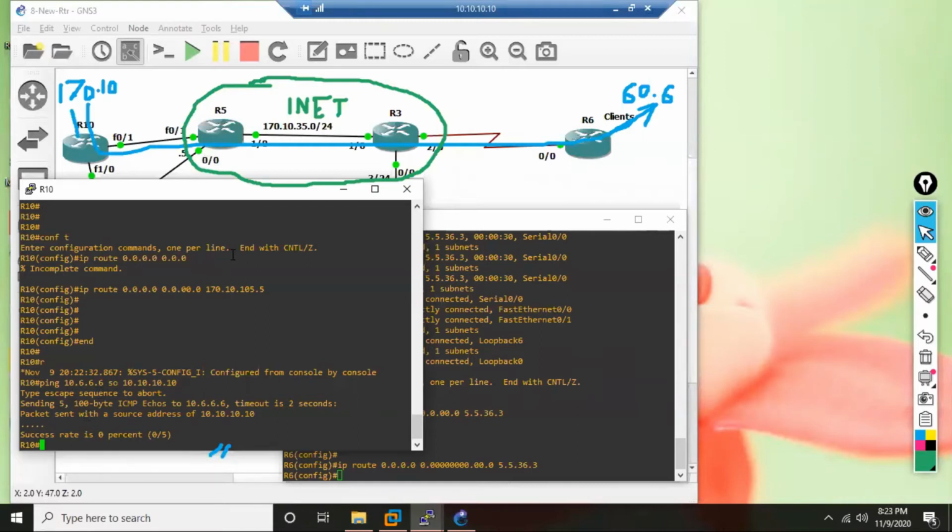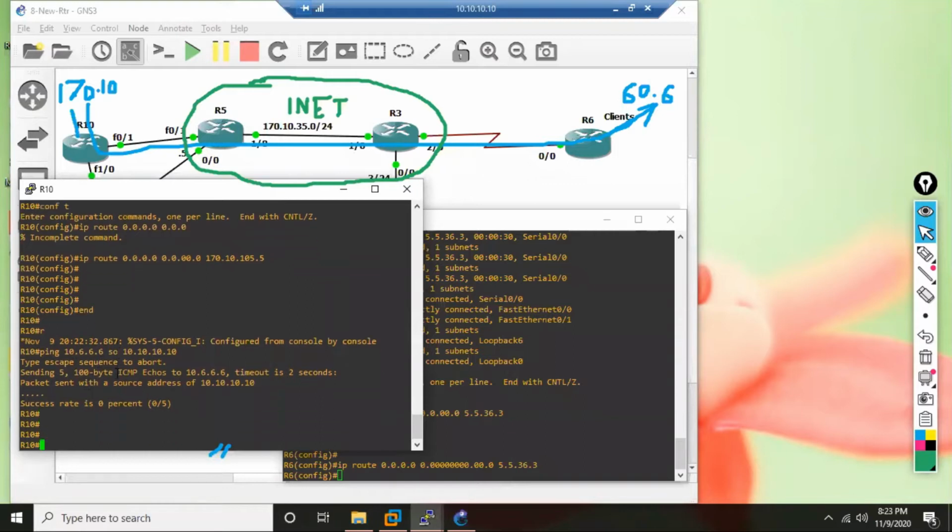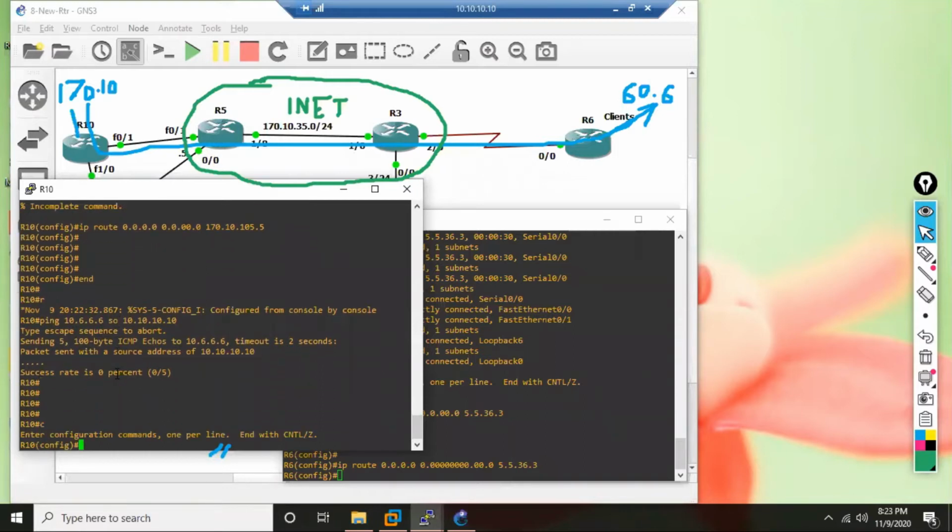Why? Because on the internet, R5, you don't have any routes for private IP, because private IP is not allowed on the internet. So you have to consider that R5 and R3, anytime they receive any private IP packet, are going to drop it. That is their internet policy: don't allow any private IP packets. But I want R10 and R6 to communicate on their private IP. So what do we do? We use the simplest L3 VPN. What is it called?